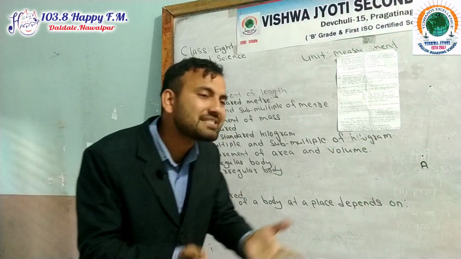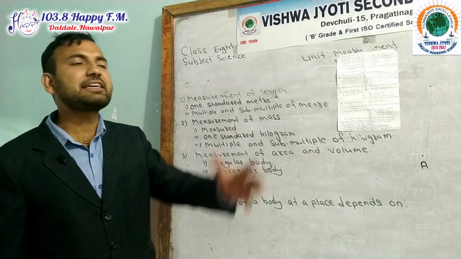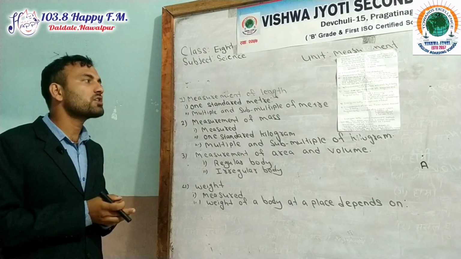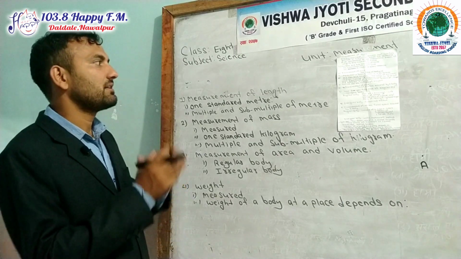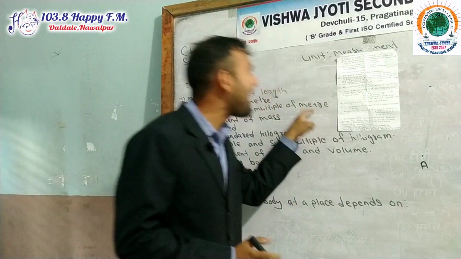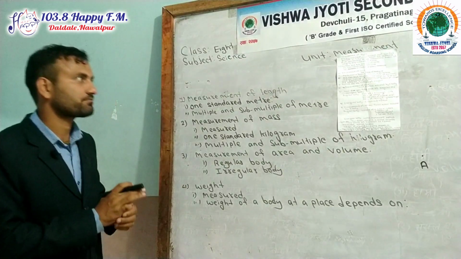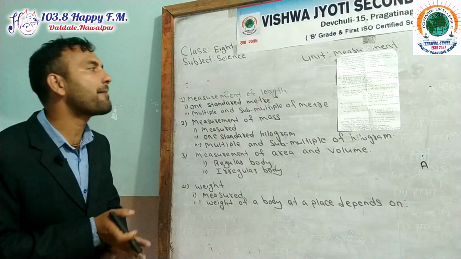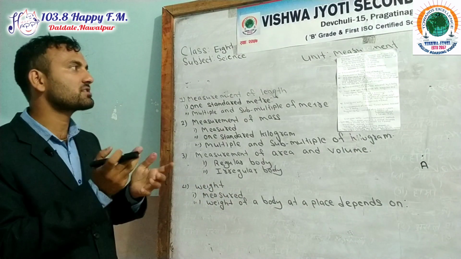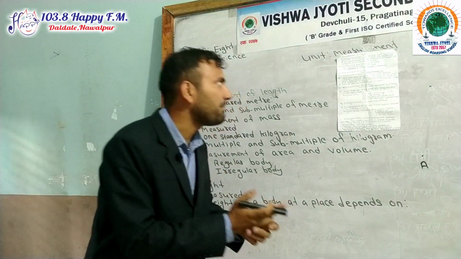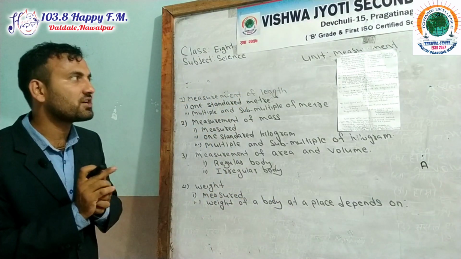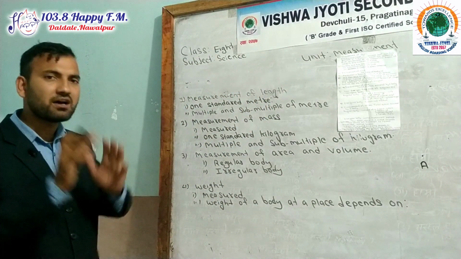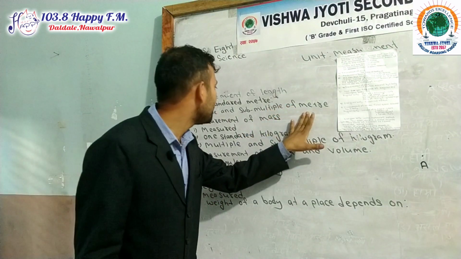What do you mean by sub multiples of meter? Those units which are smaller than the meter are known as sub multiples of meter. Some examples of sub multiples of meter are centimeter, millimeter, micrometer, and nanometer.